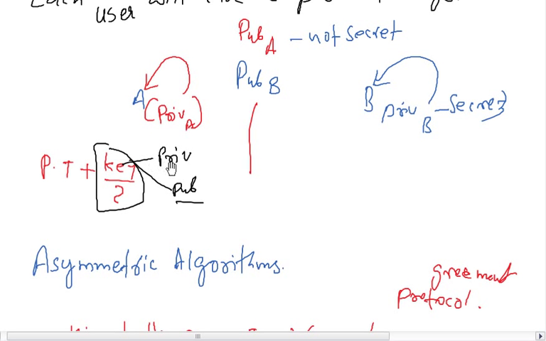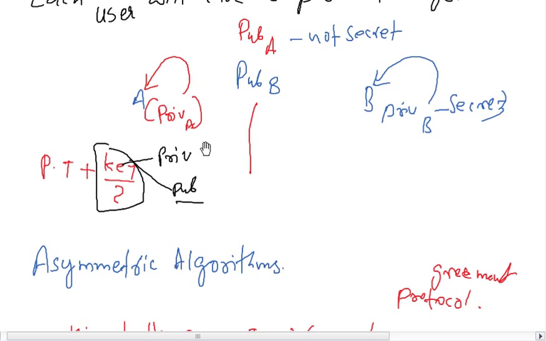The private key can encrypt, and the public key can also encrypt. Both keys have the capability of encrypting and decrypting. The crux of the matter is which key you will use for what purpose and when.